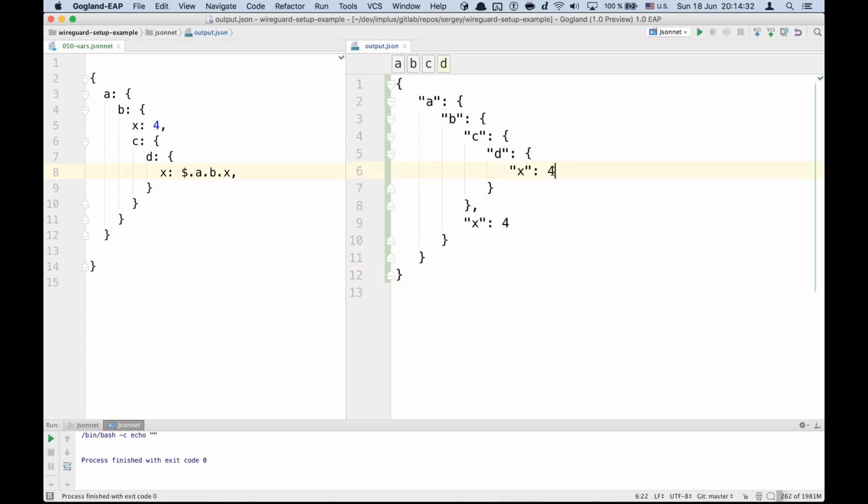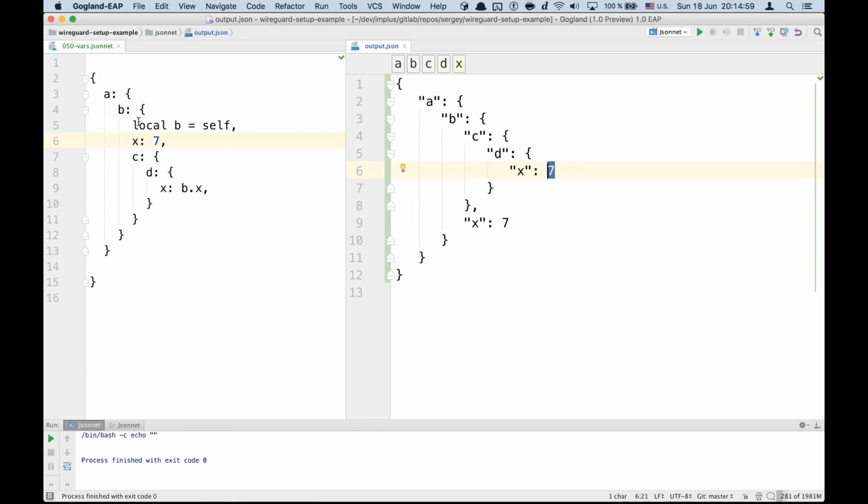We have 4 here. But in real life it can be tedious to remember the path to the value from the root object, and it may be much easier to save a reference to the object you're interested in using the self keyword and then use it in the descendant object. So let's change this x value, and it's changed here.